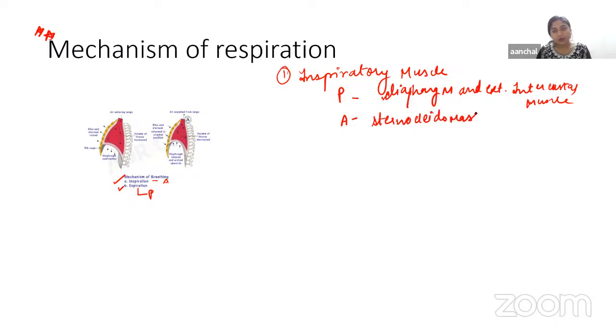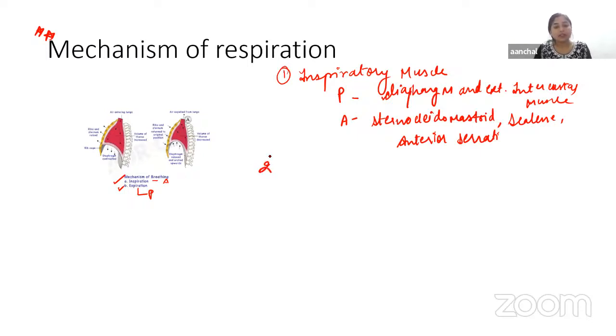I hope all the students know the location of sternocleidomastoid, as it is somewhere in its name actually. Then other muscles like scalene, then anterior. So these are the inspiratory muscles in which we have learned about the primary and accessory muscles.